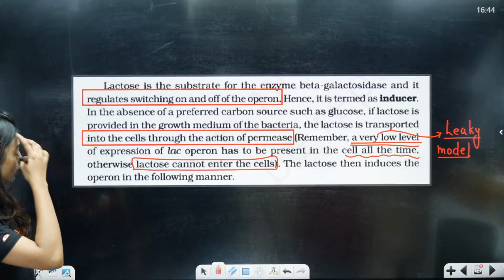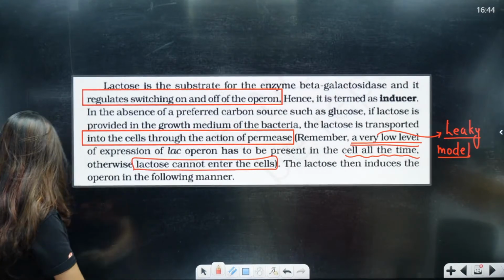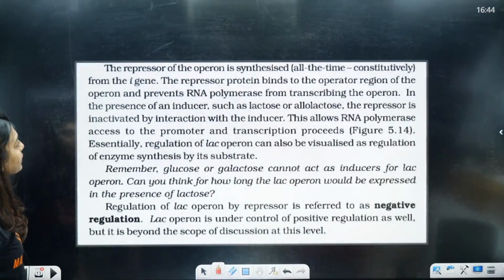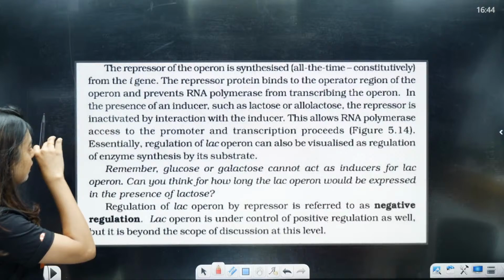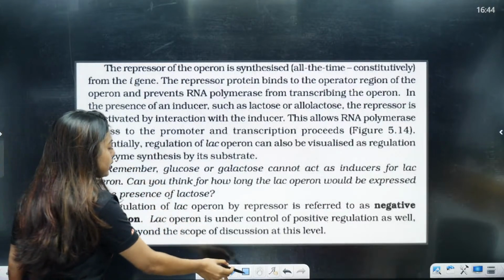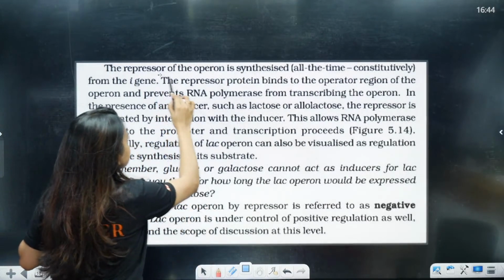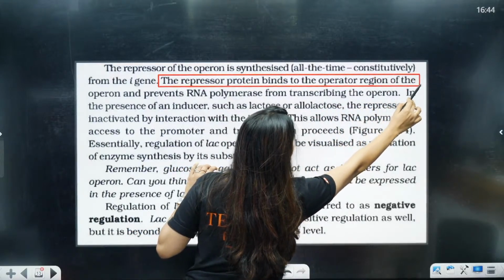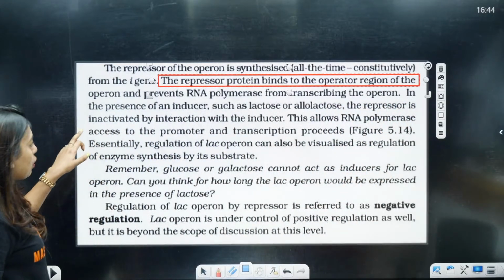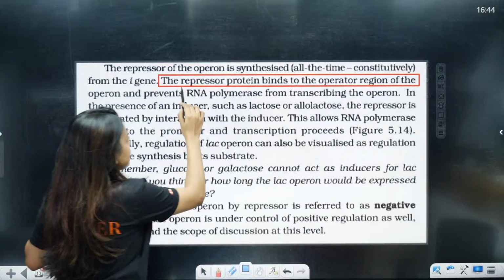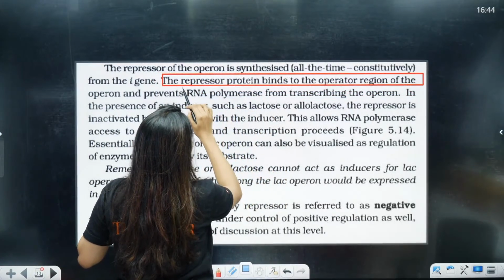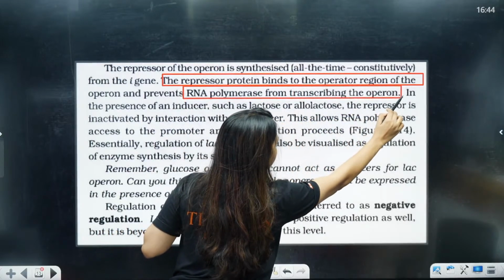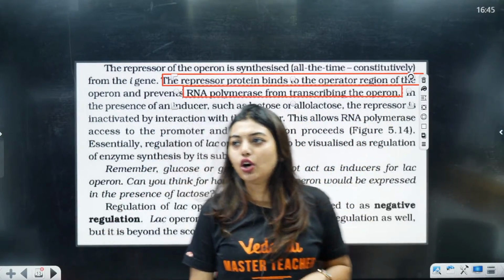The lactose then induces the operon in the following manner. Clear? Now, the repressor of the operon is synthesized all the time constitutively from the I gene. The repressor protein binds to the operator region of the operon and prevents RNA polymerase from transcribing the operon.